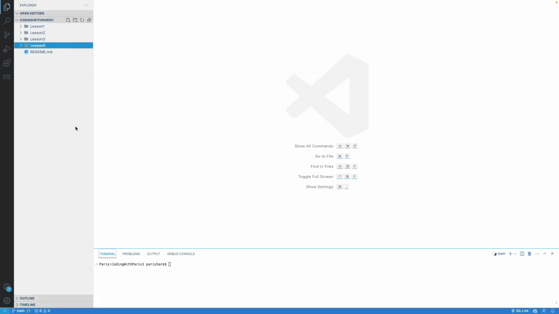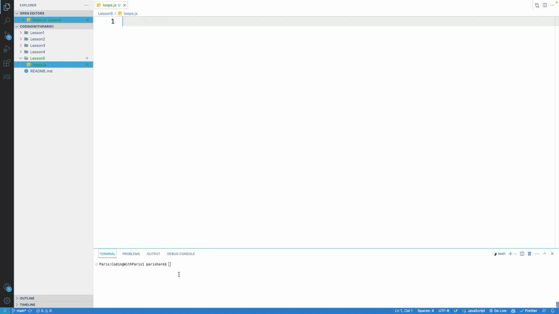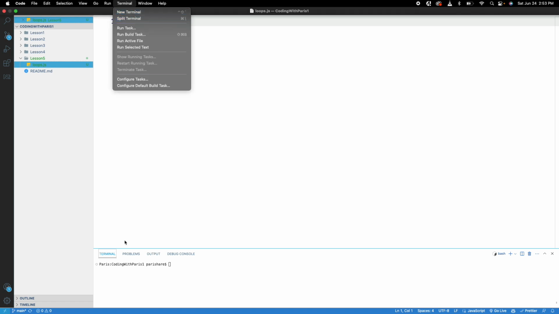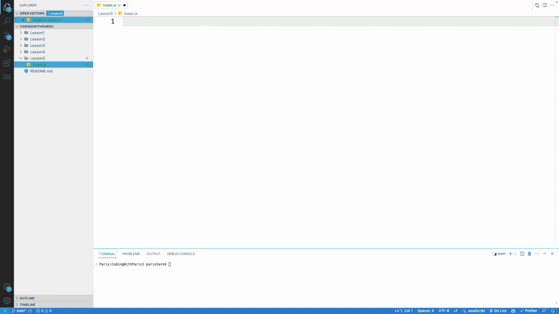All right, and so in our Coding with Paris folder, let's go ahead and highlight the entire project or click outside so this box is blue. We'll create a new folder and we'll call that lesson 5. Okay, and then with that folder highlighted, let's go ahead and create a new JavaScript file called loops.js. And also, let's open up a terminal here. You'll see I have one open. You can do that by going up to terminal, new terminal, and it'll open up a terminal window for you, or pressing your hotkeys, whatever those might be. Let's talk about for loops.